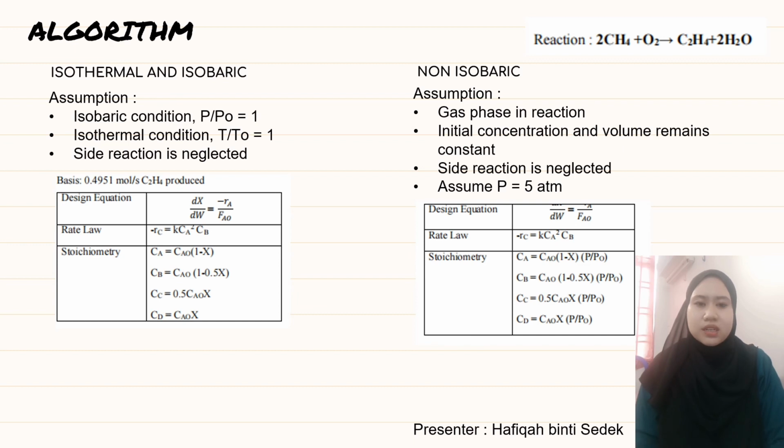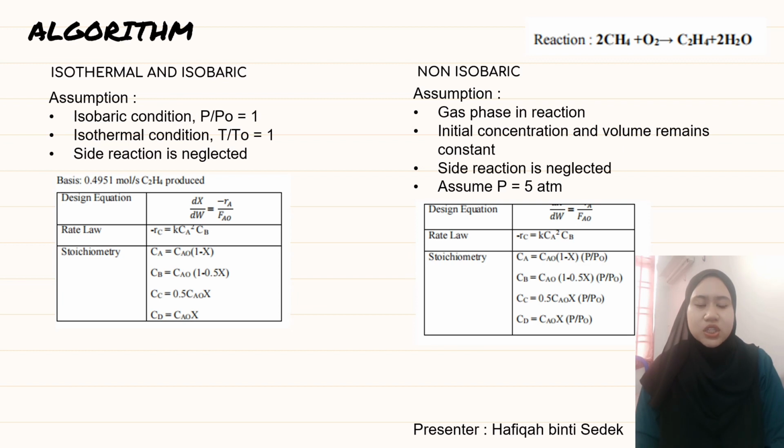We have 2 conditions here, which are isothermal and isobaric, and also non-isobaric. For the isothermal and isobaric condition, we assume isobaric condition, which is P over P naught equals 1. Isothermal condition, which is T over T naught equals 1, and also the side reaction is neglected. We have a basis here, which is 0.4951 mole per second ethylene produced. Based on the reactor that we use, which is PBR, we have the design equation dX over dW equals negative Ra over Fa naught.